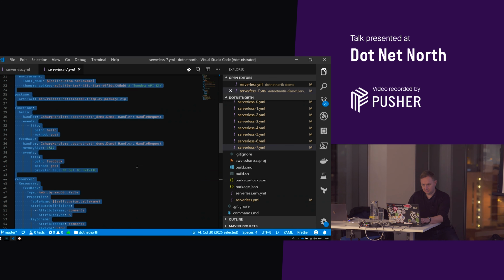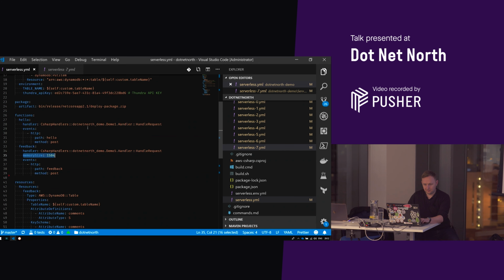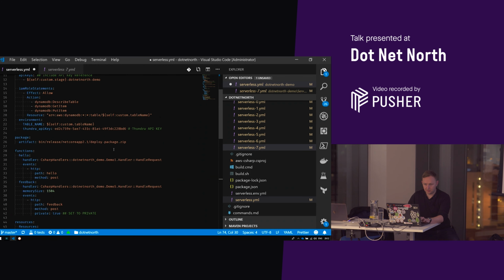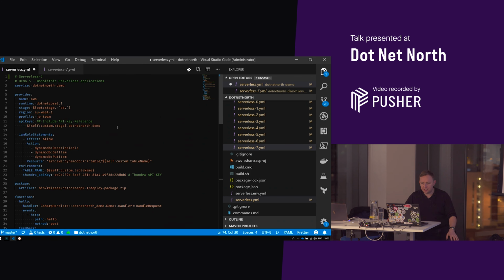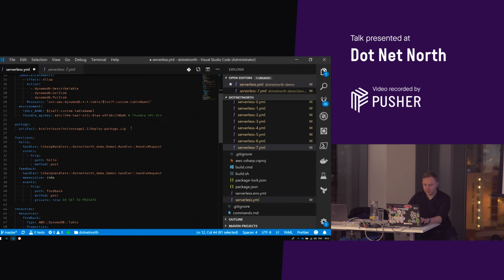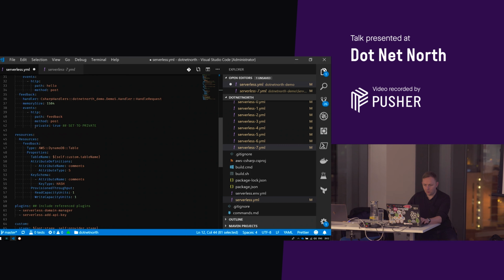So last one. There's quite a few things going on in this one. So the first thing is up at the top, we're specifying an API key that we want to use. So we're using the custom prefix that we specified earlier, custom.stage-netnorth-demo. So that'll be dev or staging or production. It'll create an API key. We're also setting our function to private. So we need that API key to invoke the functions from now on.